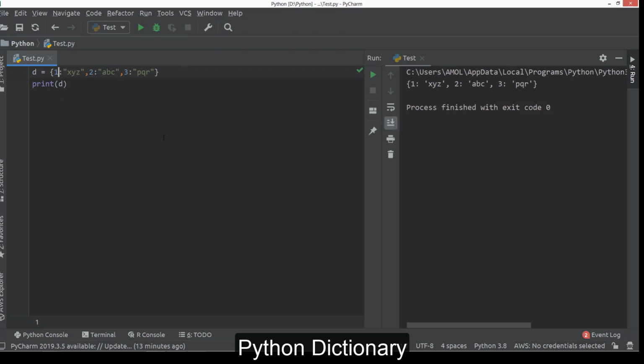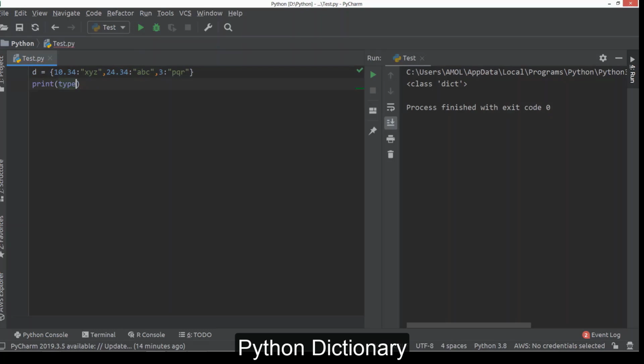Here, as we have said, key can be of any type. It can be a fractional value also like this, or it can be a string value also. Means the data type of key can be any object. Value also can be any object. Can be even mixed also. Just how you can see, two keys are fractional numbers and one key is an integer. So that is also possible. If you try to print type of D, it will come as dict. So dict is a class, and every dictionary is an object of this class here.